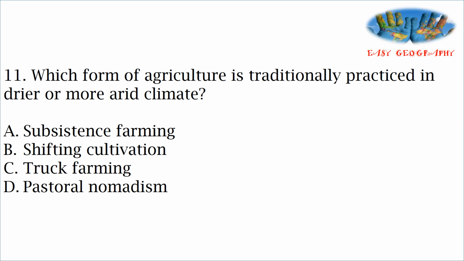Next question. Which form of agriculture is traditionally practiced in drier or more arid climate? The agricultural system practiced in the arid climatic region: subsistence farming, shifting cultivation, truck farming, pastoral nomadism. Answer is pastoral nomadism.